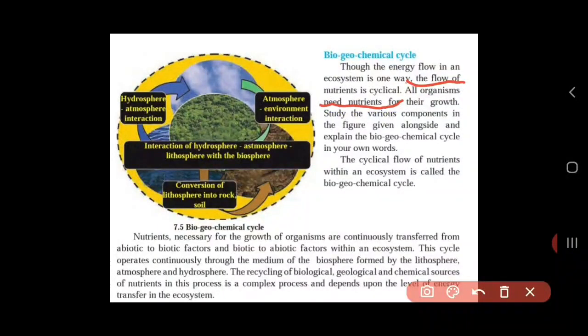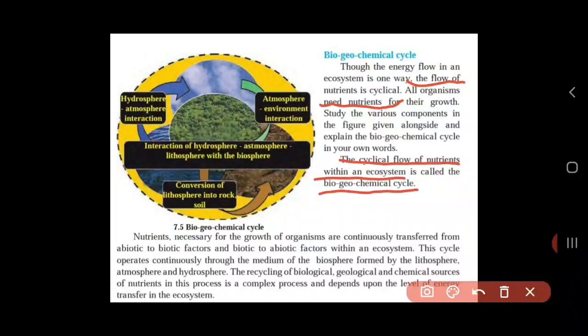How? Let us understand. All organisms need nutrients for their growth. Study the various components in the figure given alongside and explain the biogeochemical cycle in your own words. This is the activity given to you. You have to see diagram 7.5. Now here we can understand that the cyclical flow of nutrients within an ecosystem is called the biogeochemical cycle. So what is the biogeochemical cycle? It's a cyclical flow of nutrients within an ecosystem. So this is called the biogeochemical cycle.